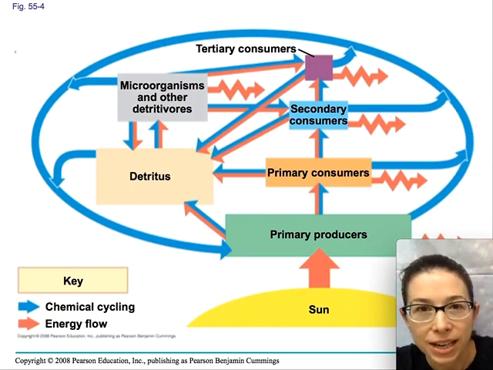Hi, today we're going to talk about the flow of nutrients through our ecosystem and through our biosphere, and what actions humans have taken to impact the flow and the distribution of nutrients in our ecosystem.